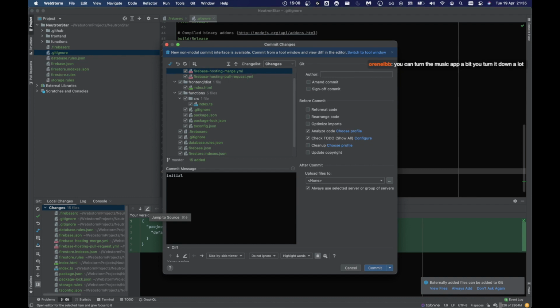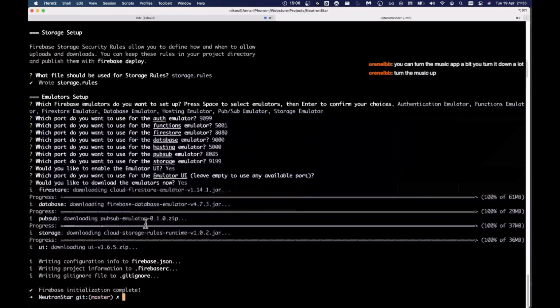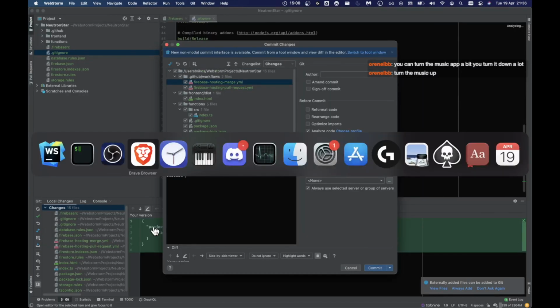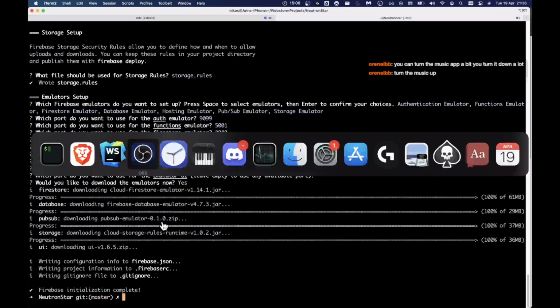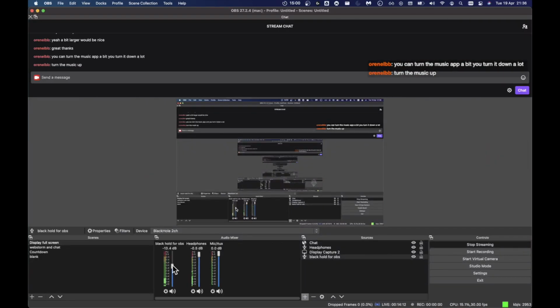Can you turn the music up a bit? You can turn the music up a bit. Okay, that should be okay. Minus 7 decibels.